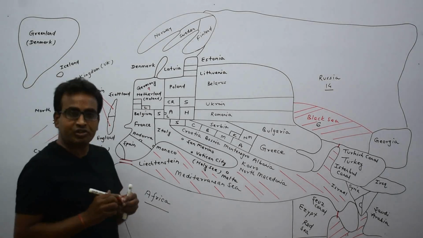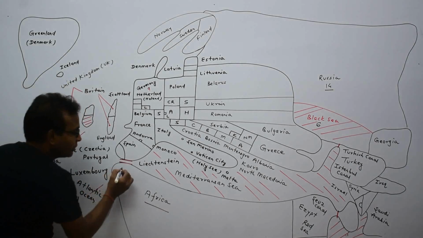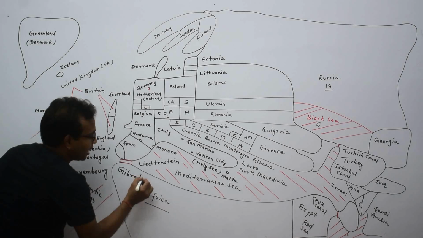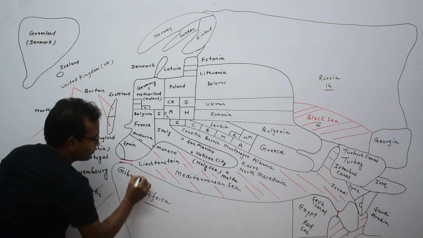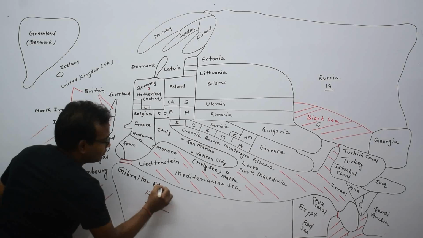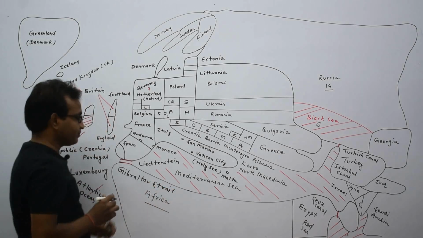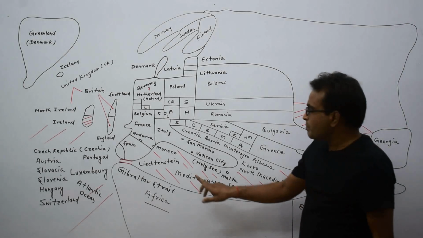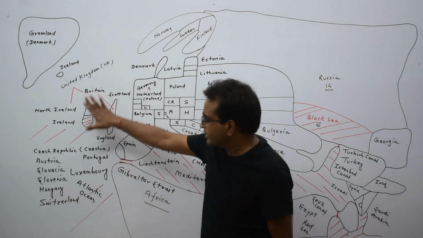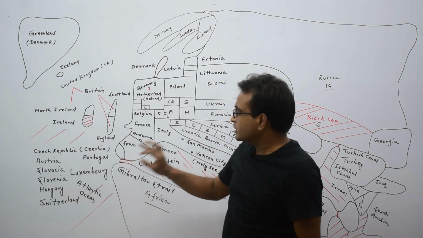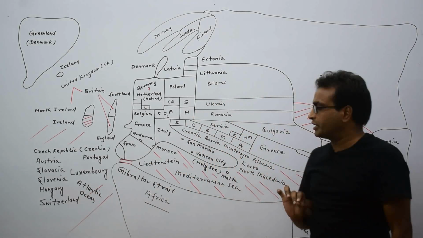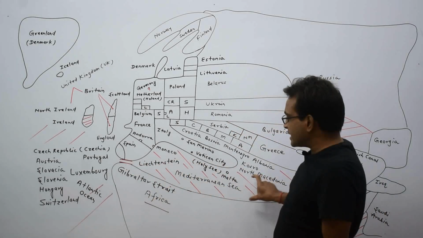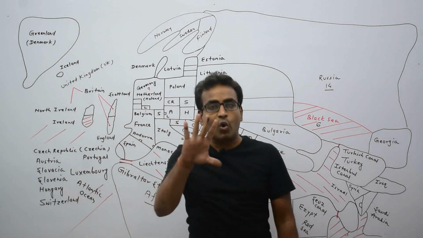Here is a strait that is known as Gibraltar Strait. Gibraltar Strait is connecting the Mediterranean Sea with the Atlantic Ocean.